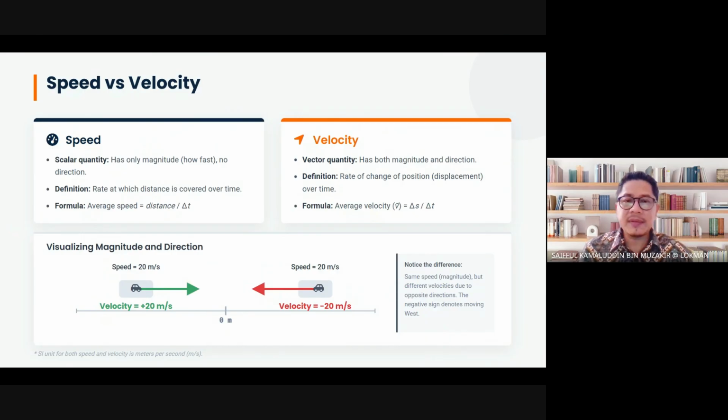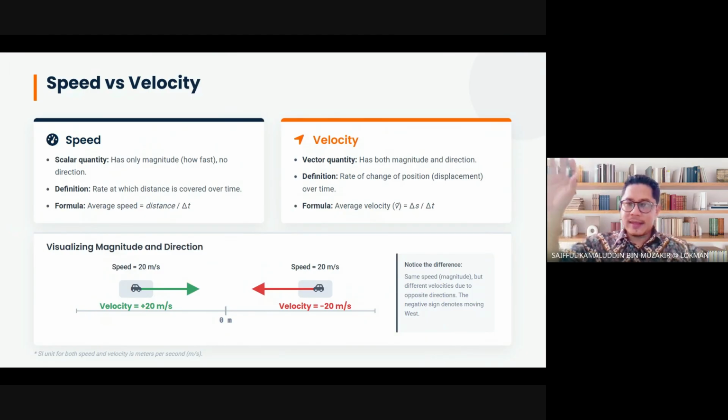How about velocity? The average velocity is different. It's not the total distance, but the total displacement. You already know how to calculate distance and displacement. So if you want to calculate the speed, you use the distance. If you want to calculate the velocity, you use the displacement. Remember this, or else your calculation will be wrong.